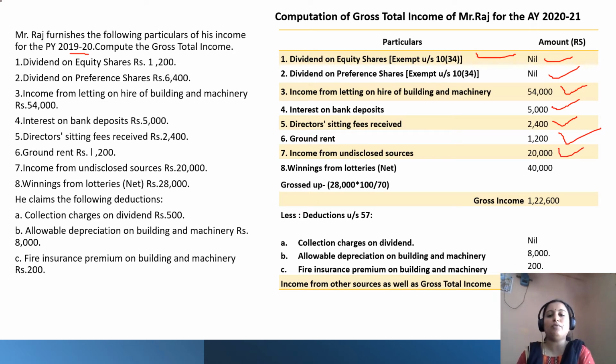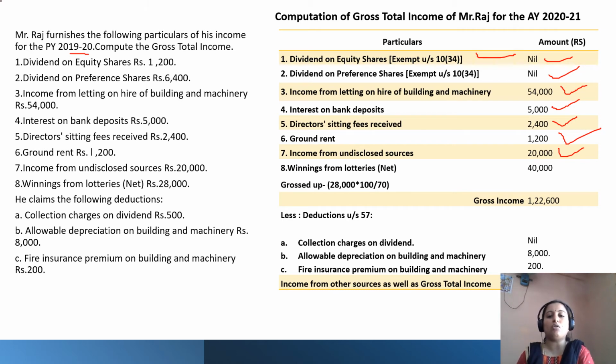Then winning from lottery, the net amount considered is 28,000, but we need to gross it up for the purpose of calculation of gross total income. So 28,000 into 100 divided by 70 we have done, because 30% is the TDS which is deducted from this income.